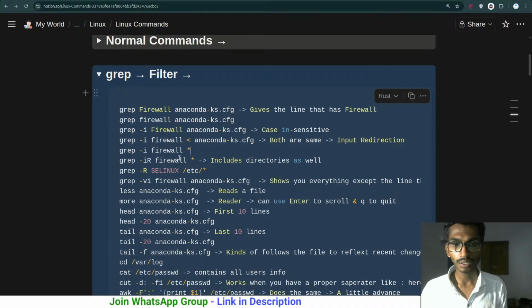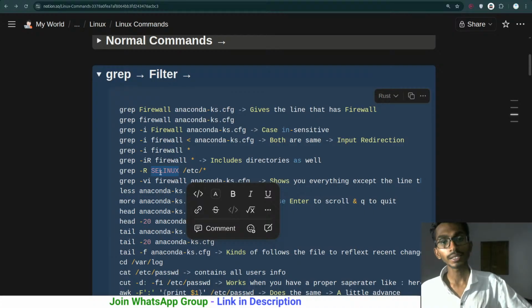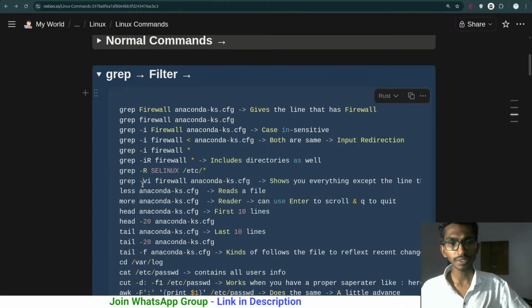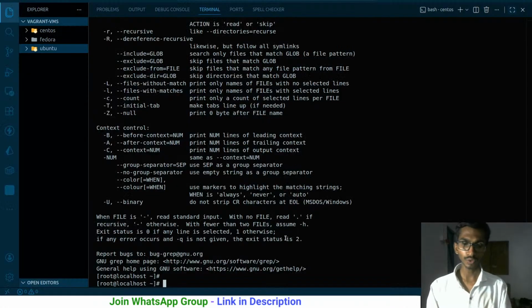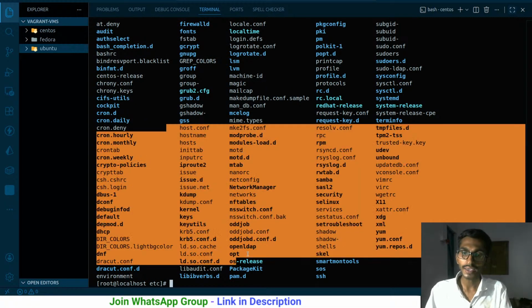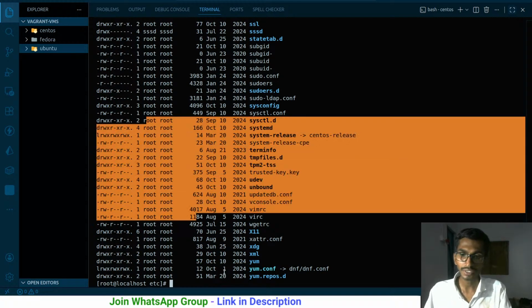What is the next thing that we are doing over here? We are looking inside the etc folder for selinux. Ultimately, inside the folder you can find this particular file name. So selinux is a file inside the etc folder, and you can simply look for that file. Pretty simple, it should not be problematic. So what am I doing over here? cd /etc, ls. Here I have a selinux file, if I'm not wrong.